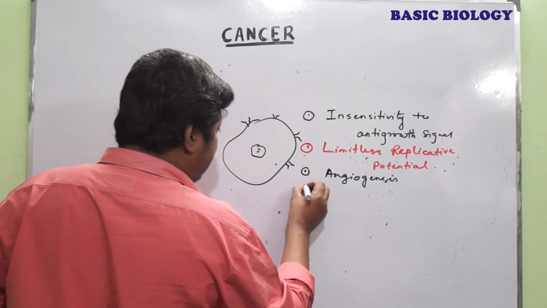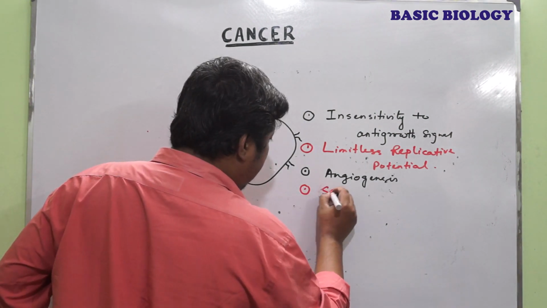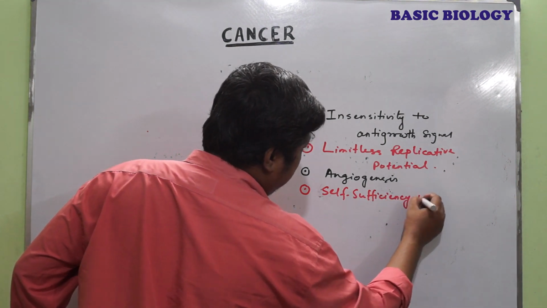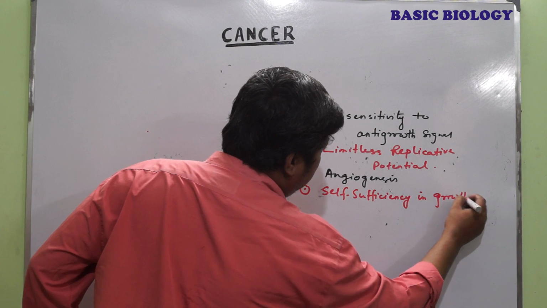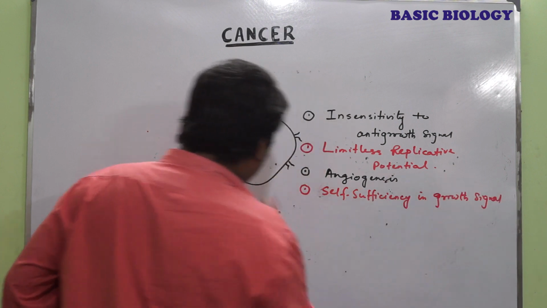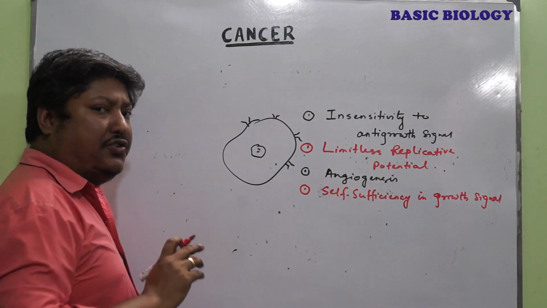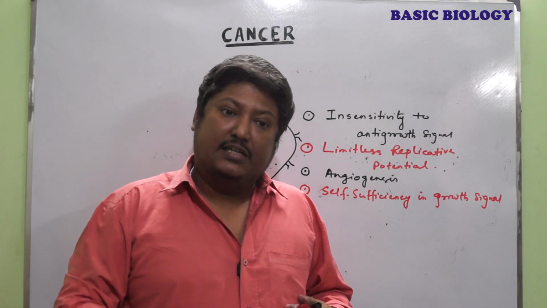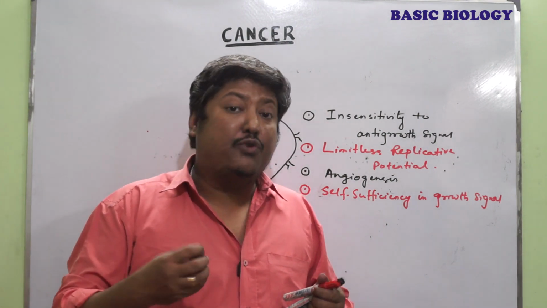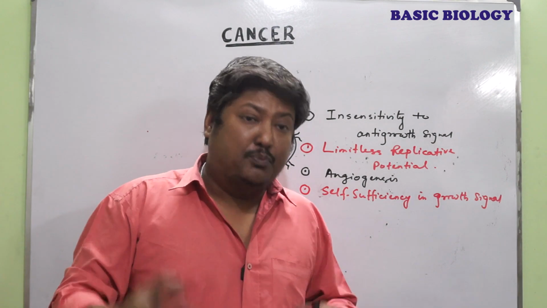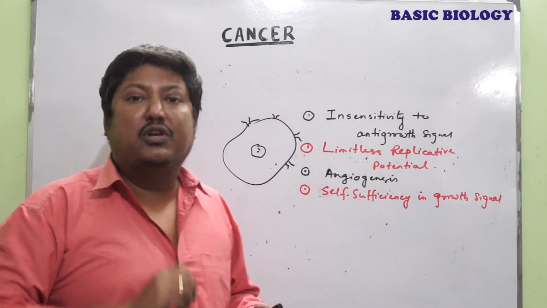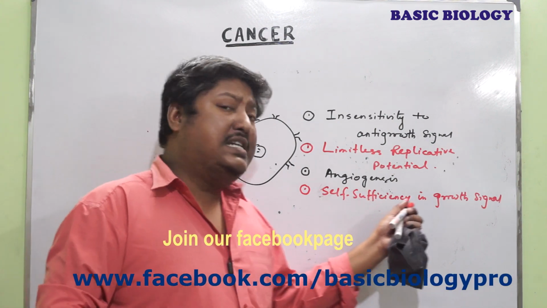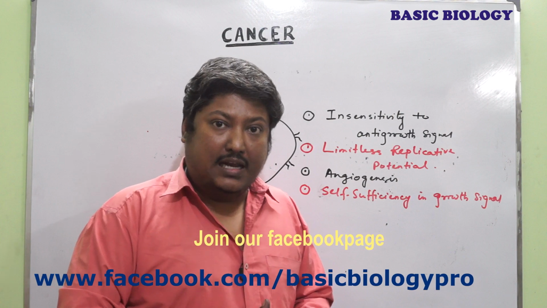The fourth one is self-sufficiency in growth signal. That means the cancer cell does not require any growth signal. It is self-sufficient to grow by itself. It does not require any growth factors or growth proteins which promote or stimulate the cell to grow or to divide. So that means self-sufficiency leads to uncontrolled cell proliferation.